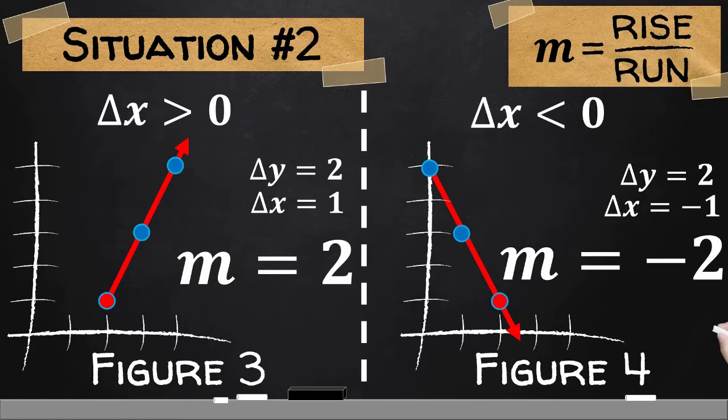Aside from that, notice the difference between the two slopes. In figure 3, the slope is computed as positive 2, while in figure 4, the slope is computed as negative 2. The value of the amount of change in x tells us the tilt or the direction of the graph and the sign of the slope. If the amount of change in x is positive and the running is towards the right, the slope is positive.